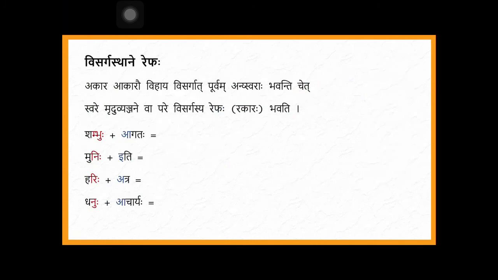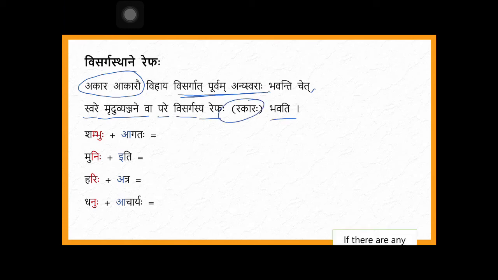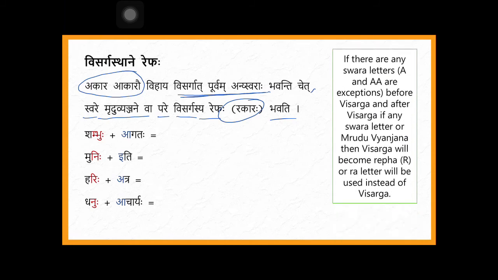Next one is visargasthane repaha. Yes, as we have seen in the beginning, instead of visarga, ra will come. How? Here you need to see. Akara akarau vihaya visargat purvam anyaswaraha bhavanti chet sware mriduvyanjane va pare visargasya repaha means rakaraha bhavati. In English it is written. You can see this one.